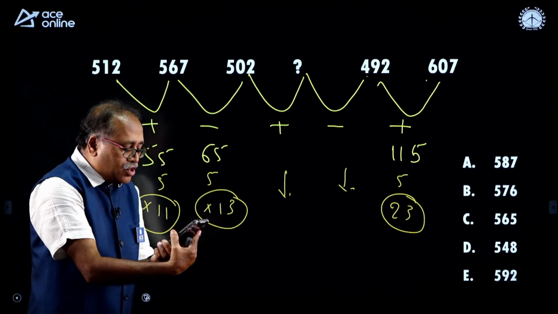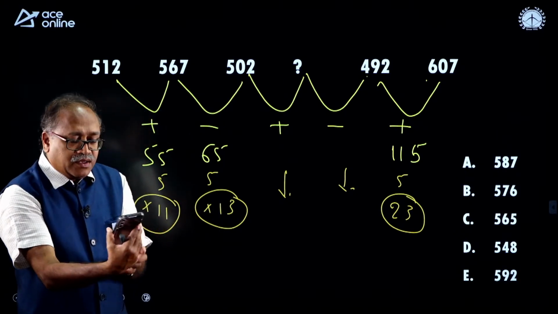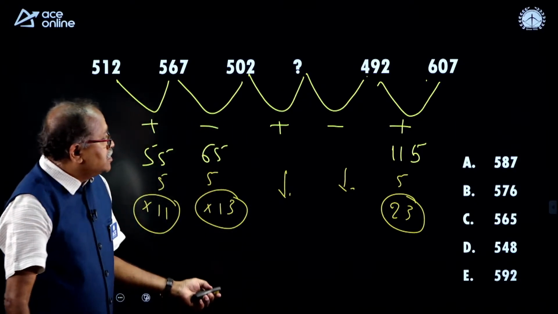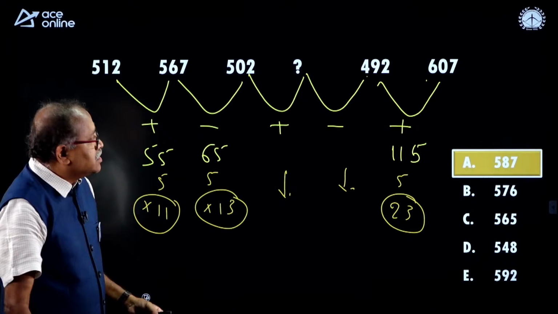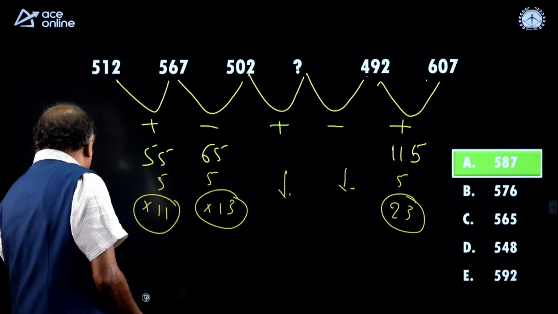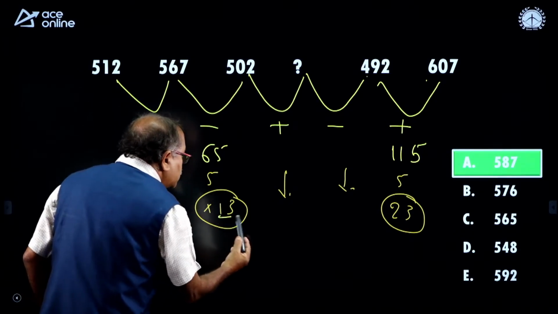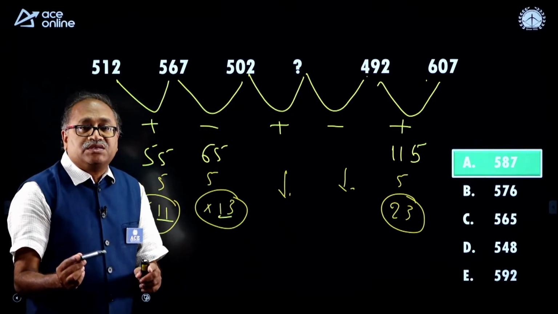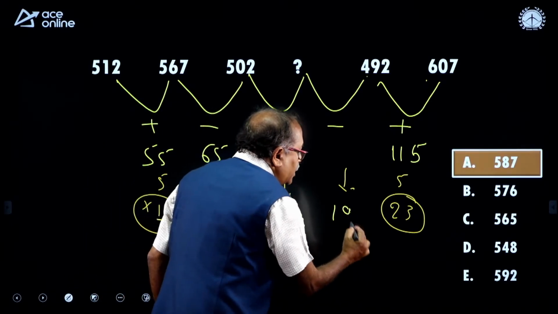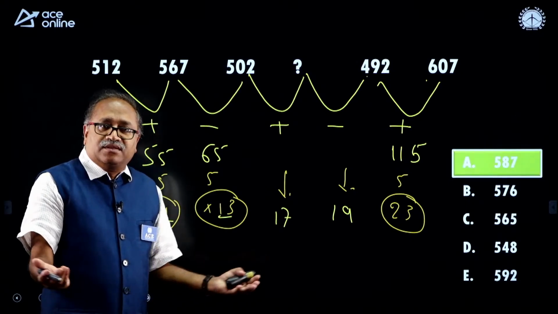Is that option A? Beautifully, all of you have answered the question, whether Ganesh or Janki Ram or Anusha. So, let me check the answer. The answer is A. Beautifully answered. So, here I notice that this is 11 and this is 13 and the next prime number is 17, the next is 19. So, I will take the 17 and 19, the next prime number 23. So, the sequence matches, that is over.